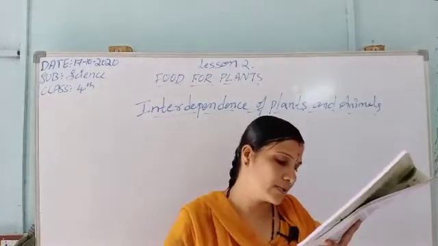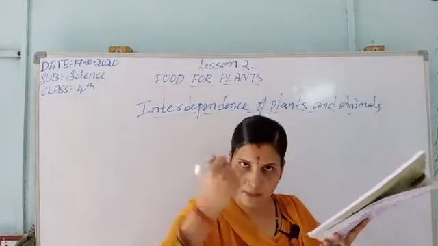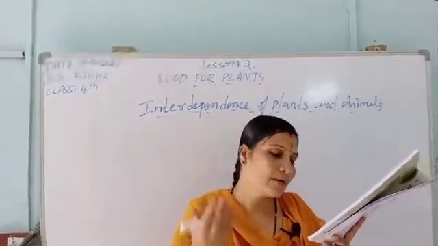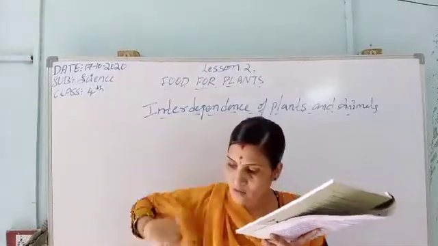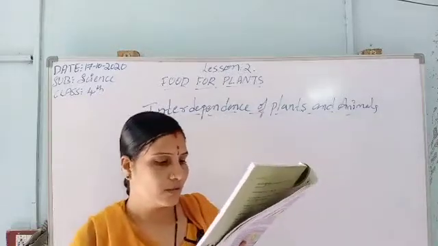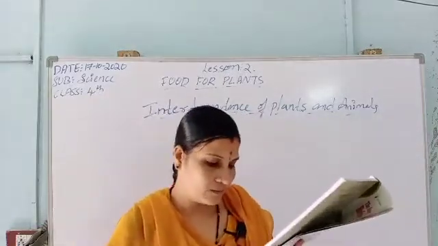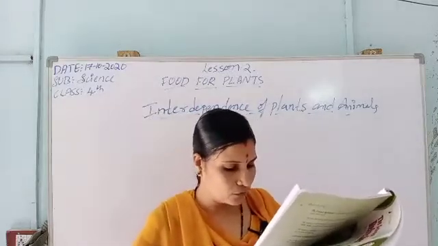Animals breathe in oxygen and breathe out carbon dioxide. Animals breathe in, meaning taking in oxygen, and breathe out carbon dioxide. Plants breathe in carbon dioxide and give out oxygen, which plants need for photosynthesis.